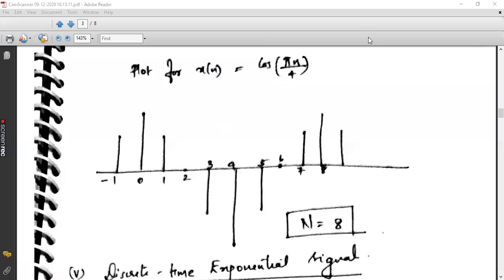Okay. What about the value at n equal to 1? Harshit Gowda, what about the value at n equal to 1?